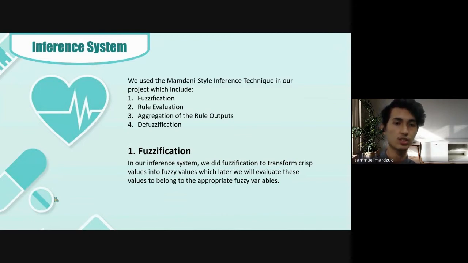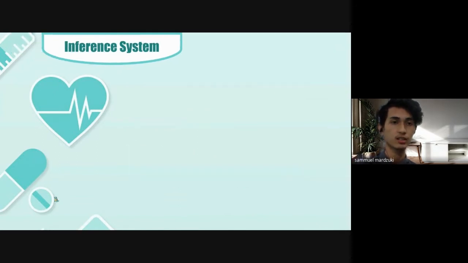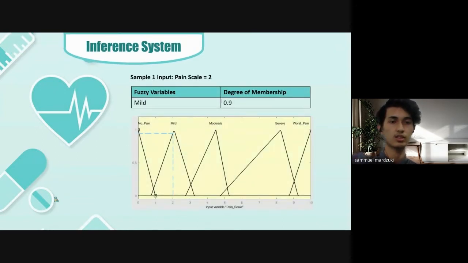In our inference system, we did fuzzification, as you already know, to transform crisp values into fuzzy values, so we can evaluate these values and see where they belong in the appropriate fuzzy variables. This is for the first sample input, where the pain scale is 2. As you can see, the fuzzy variable is mild. We decided to use the straight line formula, y = mx + c, to find the degree of membership for the input pain scale 2. From the dotted line, you can see that when the fuzzy variable is mild, the degree of membership is 0.9.